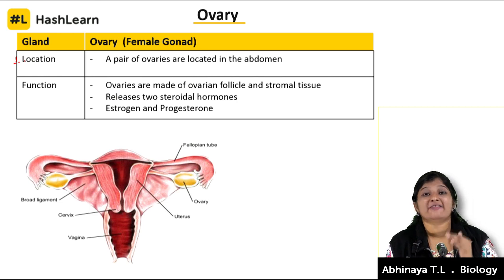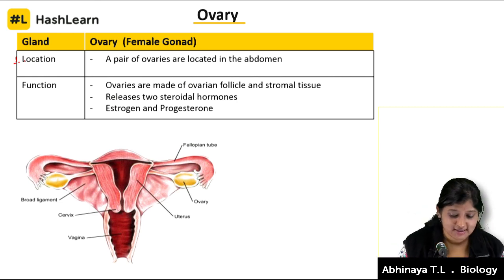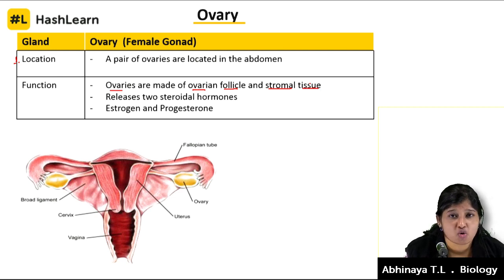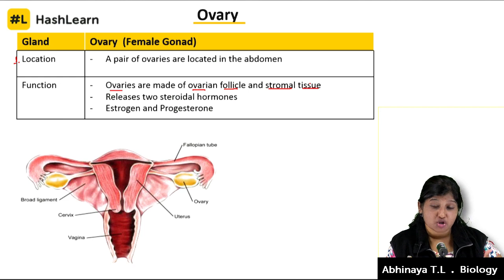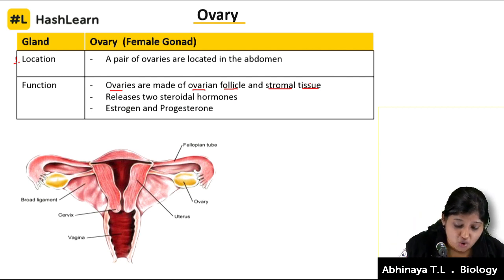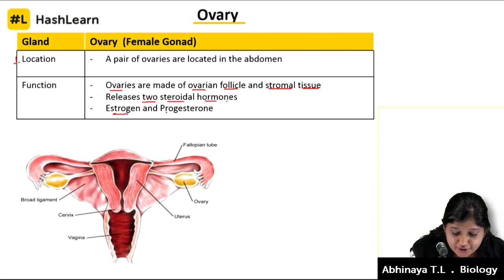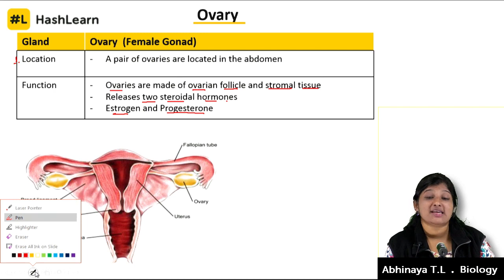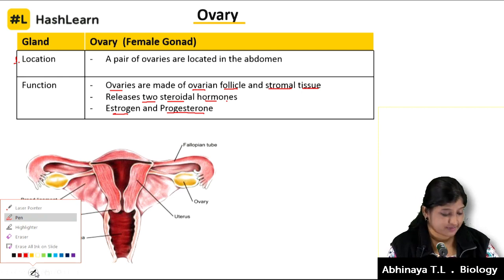So what are the functions of the ovaries? Ovaries are made up of ovarian follicles and stromal tissue. These ovarian follicles are going to do a tedious job to release the ovum when biologically the female has been clicked to say that she can enter puberty. So it releases two steroidal hormones, as I told you, estrogen and progesterone. These are the two steroidal hormones released, and we'll now see what the functions of this estrogen and progesterone released by the ovary are.